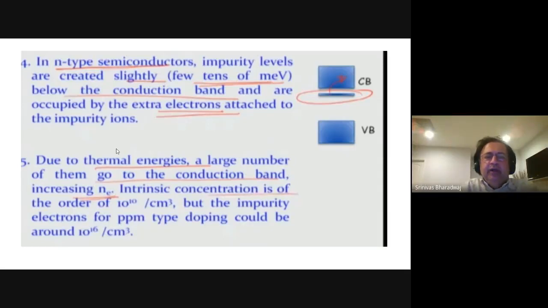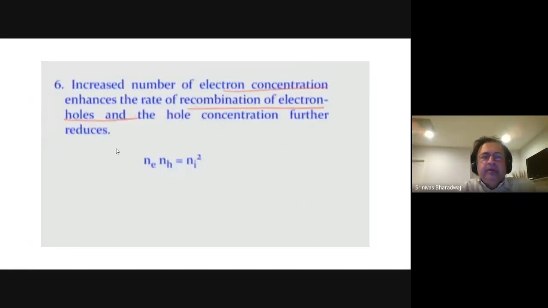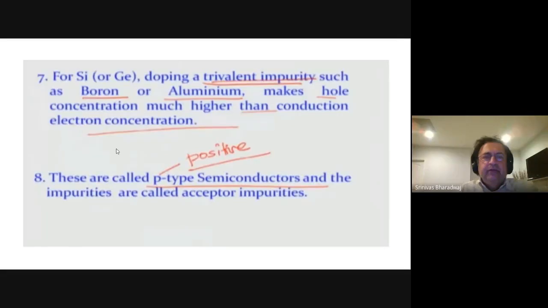Due to thermal energies, a large number of them go to the conduction band, increasing Ne. Intrinsic concentration is of the order of 10 to the power of 10 per cm cubed. The impurity electrons for parts per million type doping could be around 10 to the power of 16. Increasing electron concentration enhances the rate of recombination of electrons and holes, so the hole concentration is further reduced.